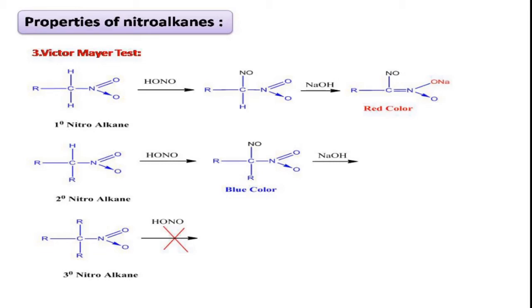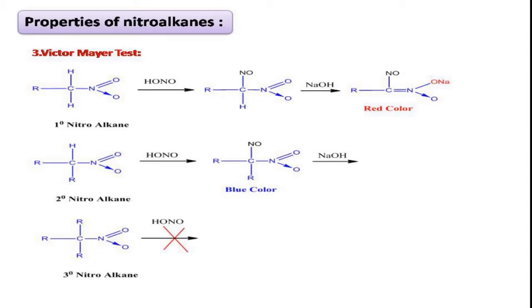Once again, I am noting you here that this is a very important reaction. It is useful to distinguish whether it is a primary or secondary or tertiary nitroalkane. Now let us see the details of the reaction.